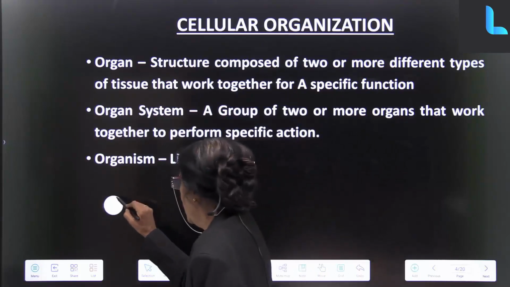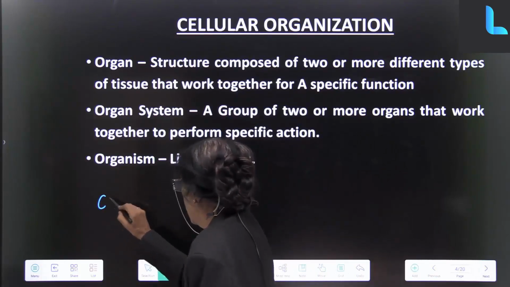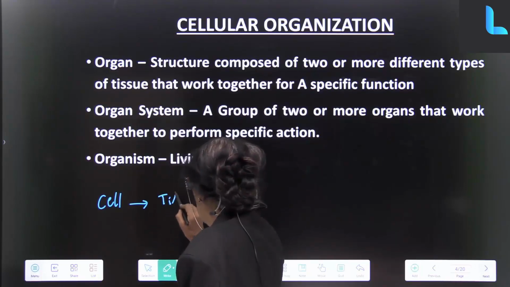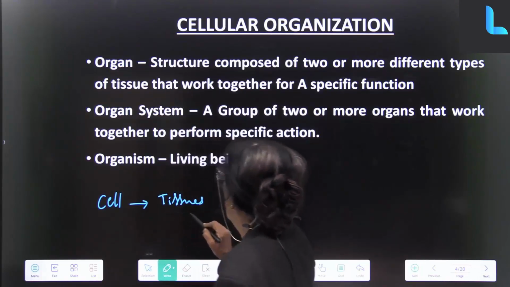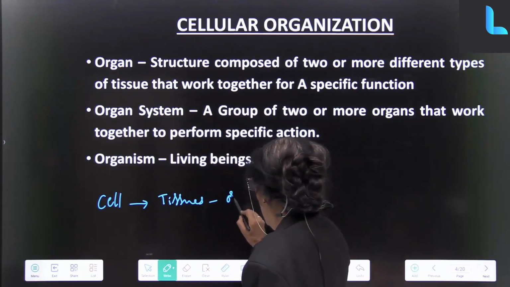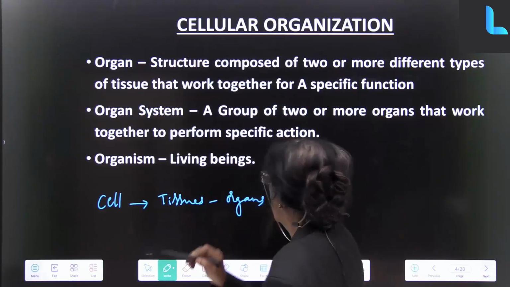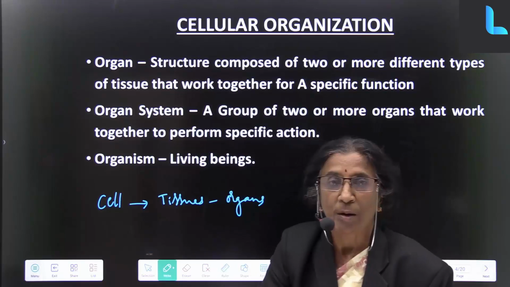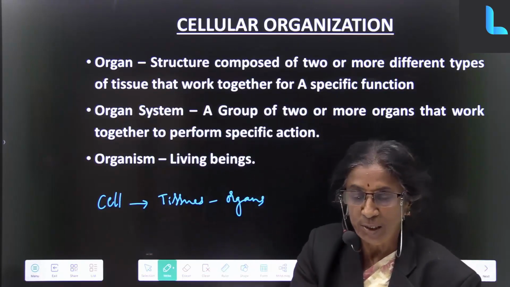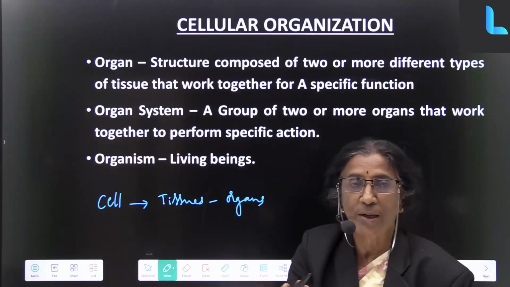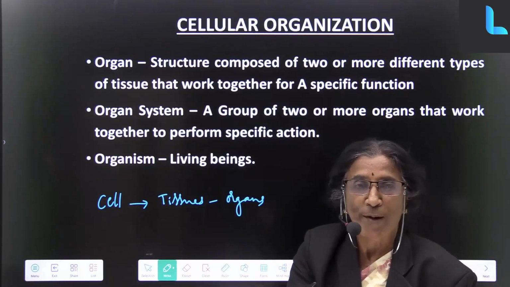So a cell is a unit. Groups of cells form tissues, and groups of tissues form organs. Now suppose you take your own hand. When you take your own hand, you can see, what do you find outside? You find the skin.